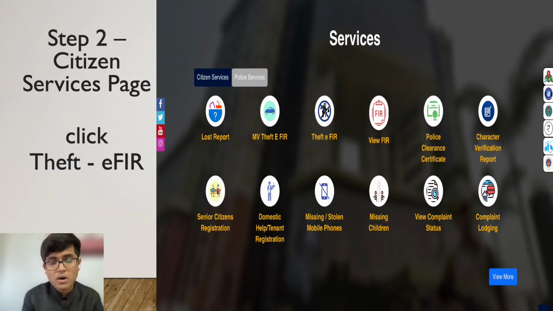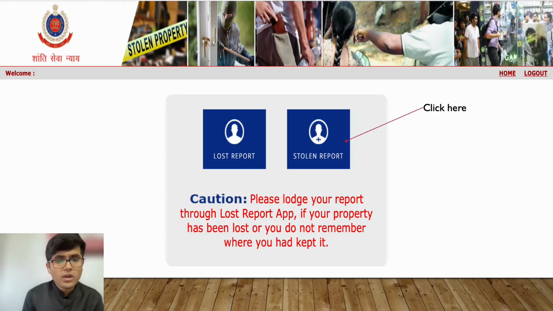Since we are talking about a stolen item, we'll go directly to the theft EFIR. You select that theft EFIR tab and then you move forward. Again, it will ask you whether your article is lost or stolen. As I have already told you, if your article is lost, then you go to the lost report and there will be no investigation. But if your article is stolen, then you proceed further. So if you are sure that your article is stolen, you move on to the stolen report.